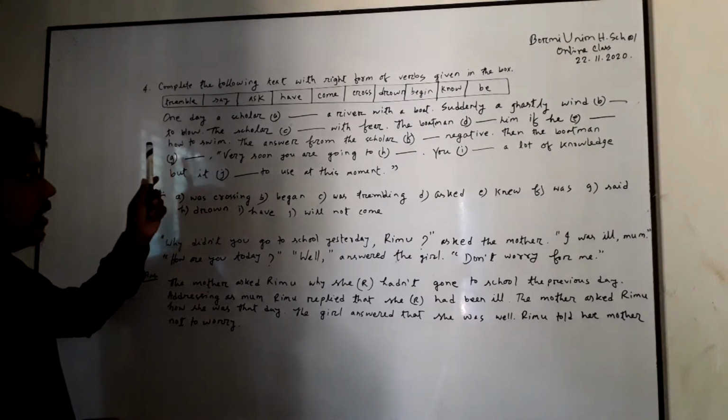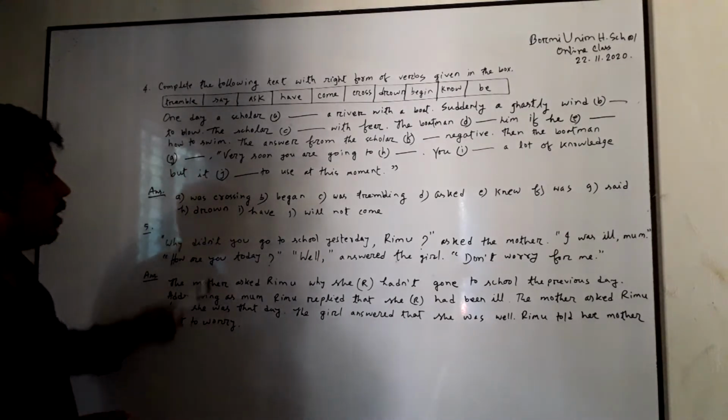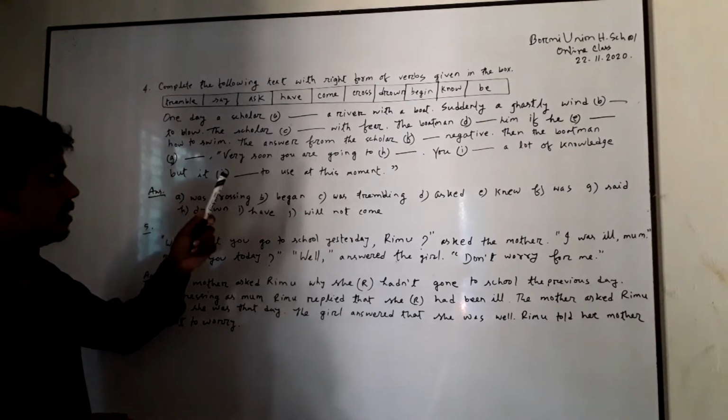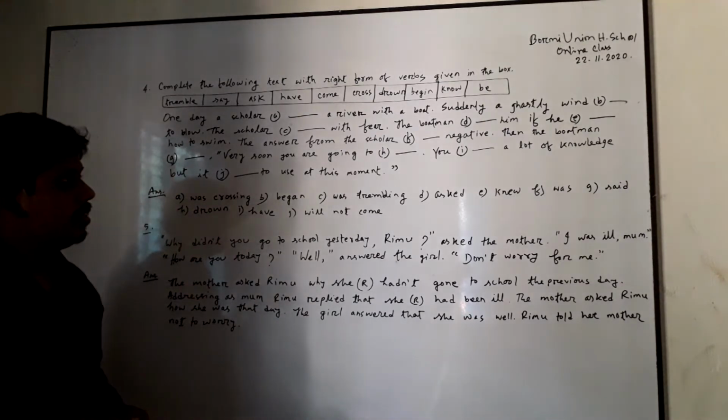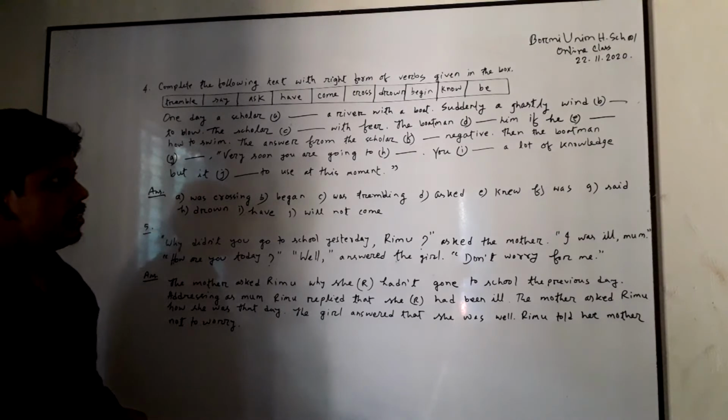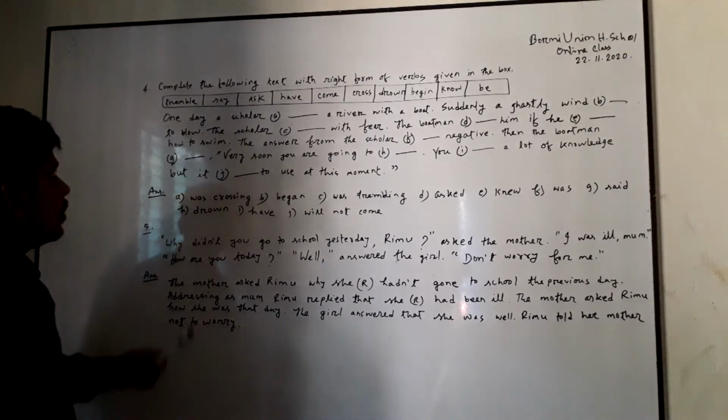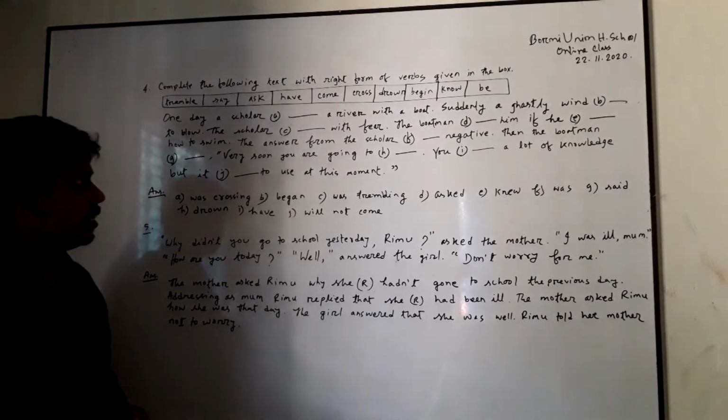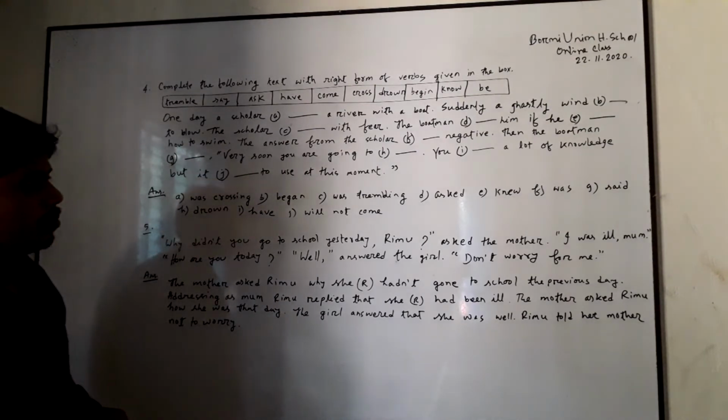You can see there are 10 verbs in a box, and the verbs are tremble, say, ask, have, come, cross, drown, begin, know, be. One day, a scholar, a river with a boat.